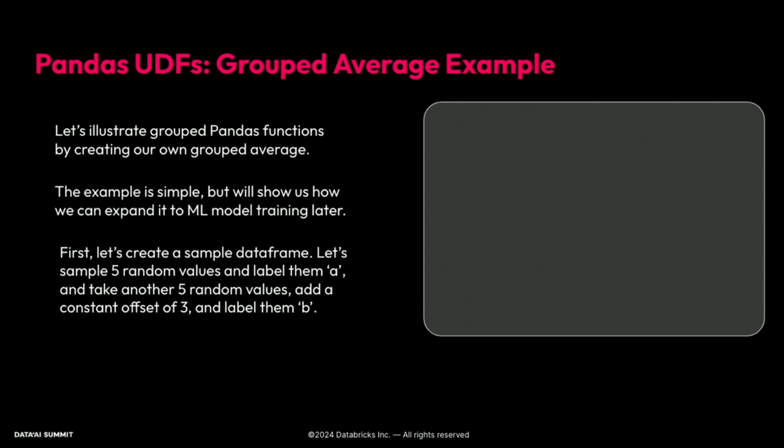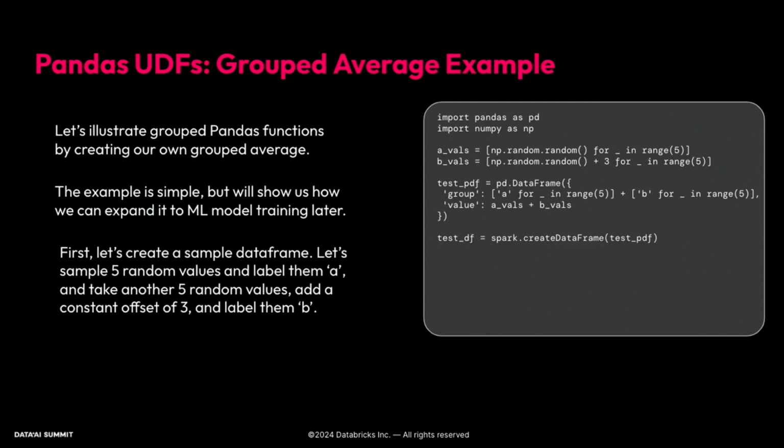Let's just take 5 rows, call them A, another 5, call them B, and give them random values. So this is what we're showing here. You can see that the B values have this arbitrary +3 offset. We're trying to establish that there's a difference in average, so we can see a difference when we actually create our group average. But these are just random numbers generated in a toy way. We combine these into a Pandas data frame and then create a Spark data frame from that.